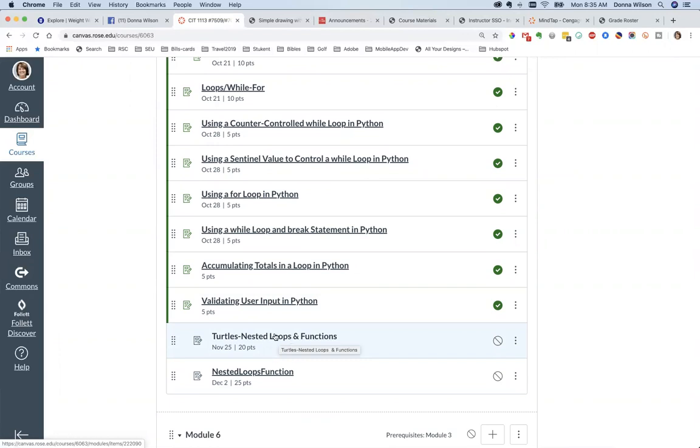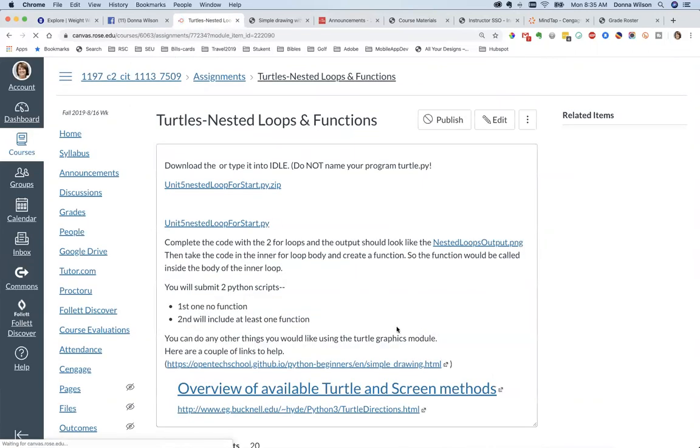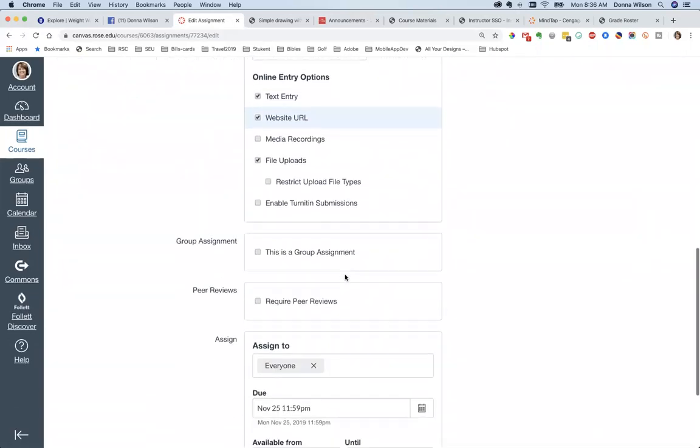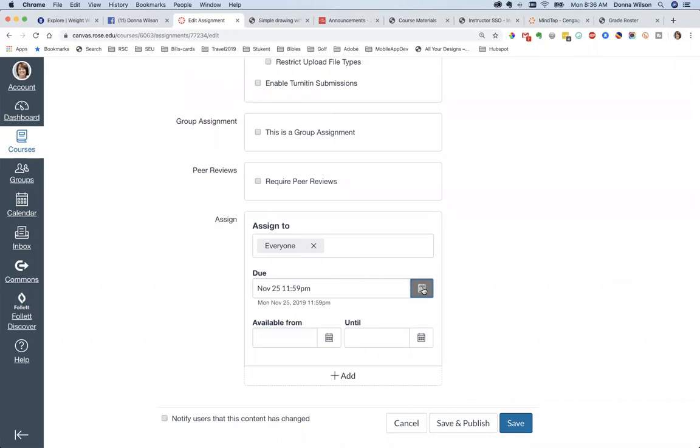I know you notice it says November 25th, but it will be way before that. Let me go in here and fix that, because it's not even available for you yet, since I wanted to go over some other turtle stuff first.